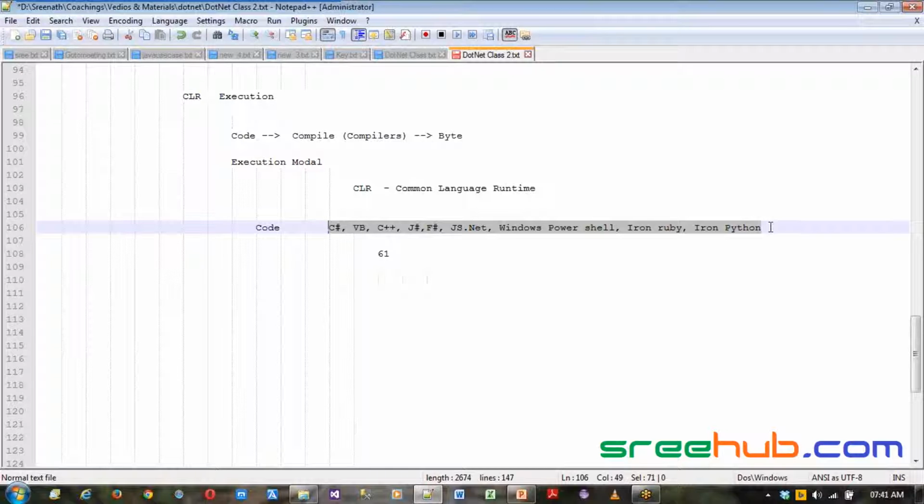And the most preferred language is C Sharp, which is mostly prevailing in the market. Fine. So now, this is a code. Now you have written a code here. Anyway, our complete training is to see how to write code, so we will be using C Sharp to drive our complete training.